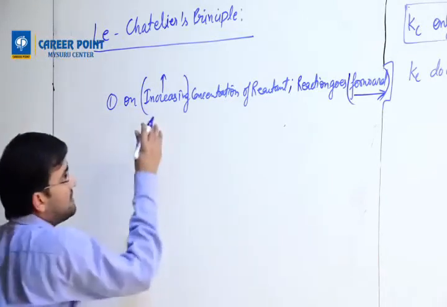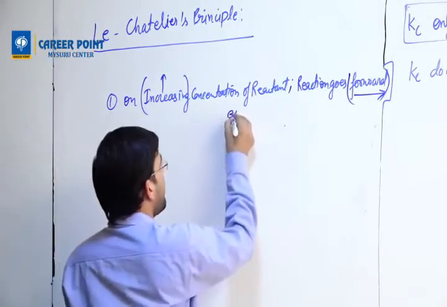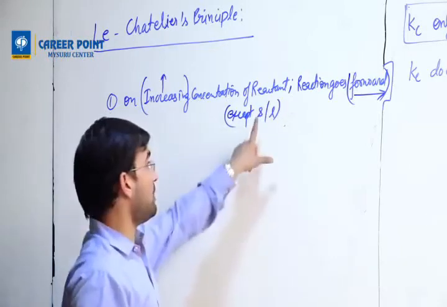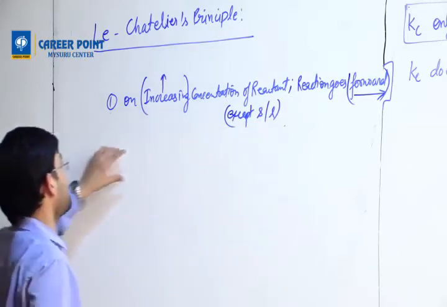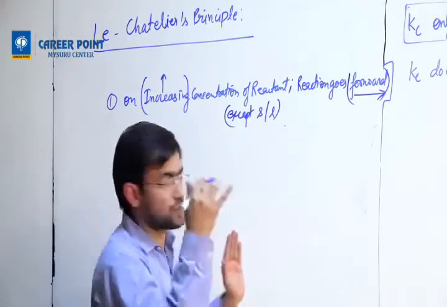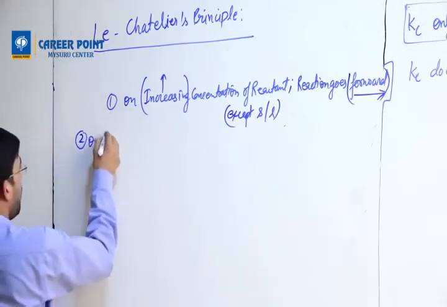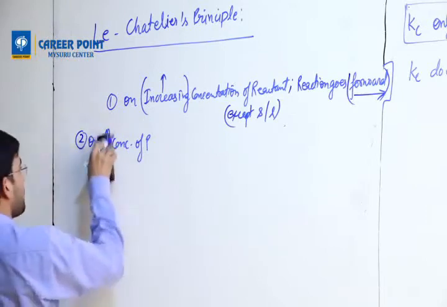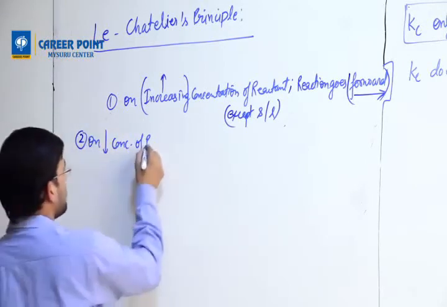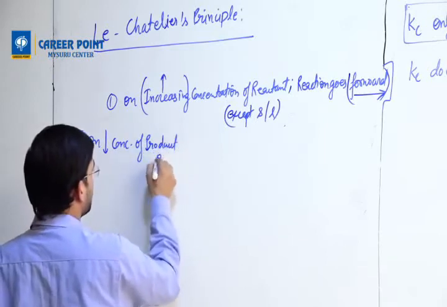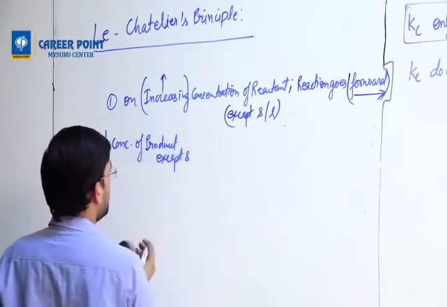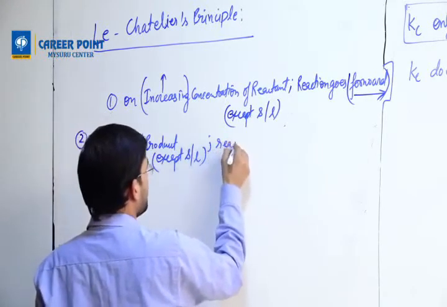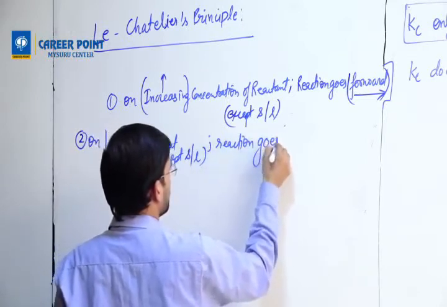So on increasing concentration of reactant, except solid and liquid, reaction goes forward. This is important because solids and liquids don't come in the equilibrium expression. Second, on decreasing concentration of product, except solid and liquid, reaction goes forward.